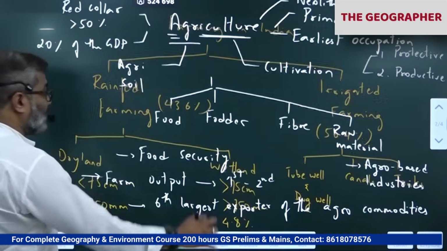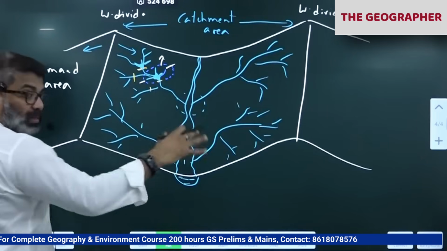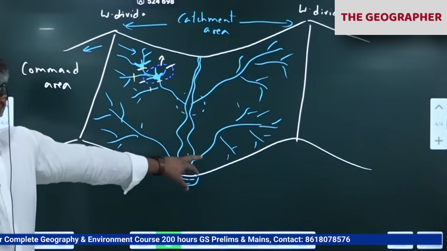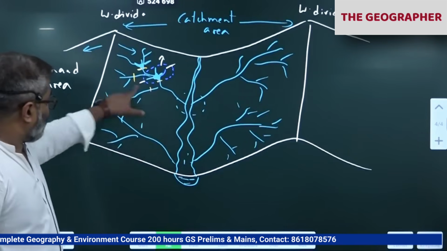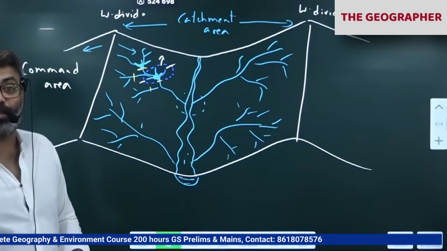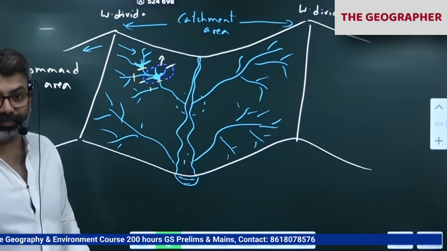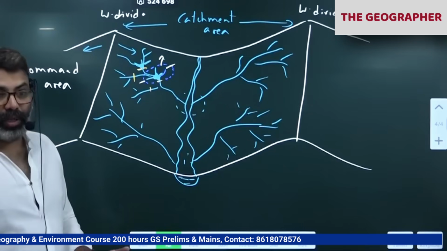So this area is called as command area. Where is that? Command area. Every dam has its own command area to which it serves. Okay, so when the command area we come to know, that area we have to develop the land. That is called as command area development project, development program, CADP, command area development program.